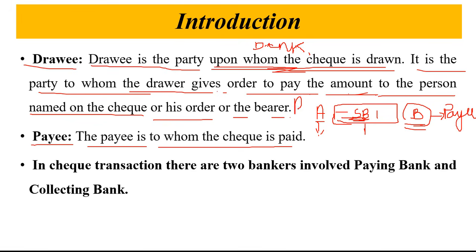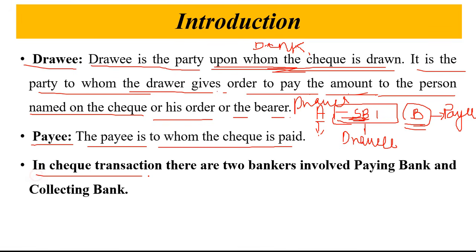A is the drawer, SBI Bank is the drawee. So the drawer is the person who draws the check, the drawee is the person on whom the check is drawn, and the payee is the person to whom the payment is made.